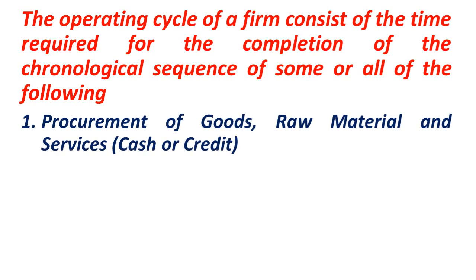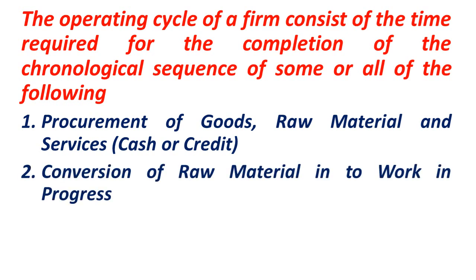First, procurement of goods, that is raw material or finished product or services, whether on cash or on credit. If we purchase on cash, we will lose the cash. If we purchase on credit, creditors will be created.